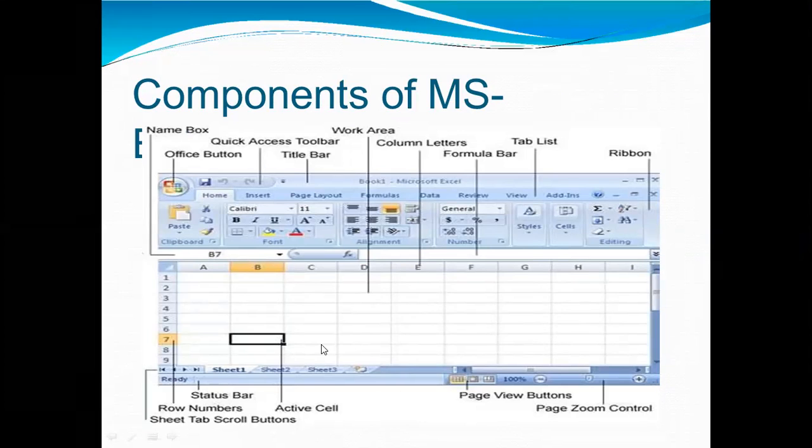A workbook is a collection of worksheets. By default, a workbook has three sheets in Excel. You can delete or add more to suit your requirement. By default, the sheets are named Sheet1, Sheet2, and Sheet3, and so on. You can rename the sheet name to a more meaningful name.